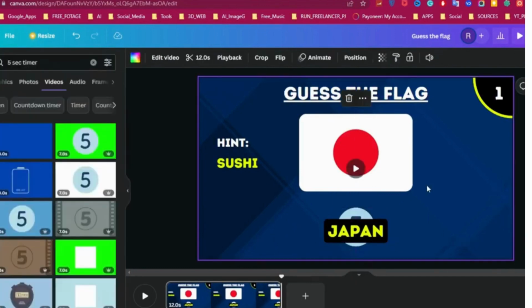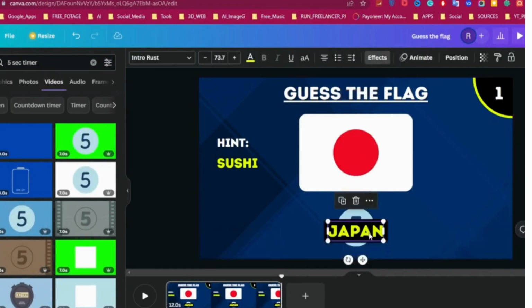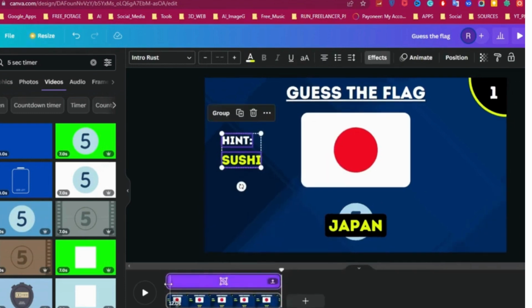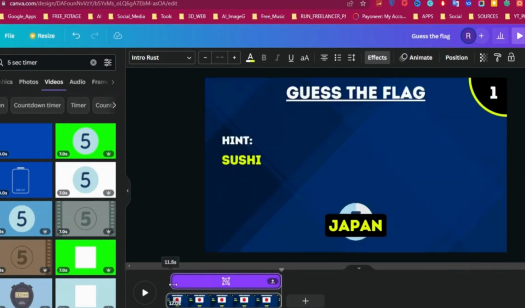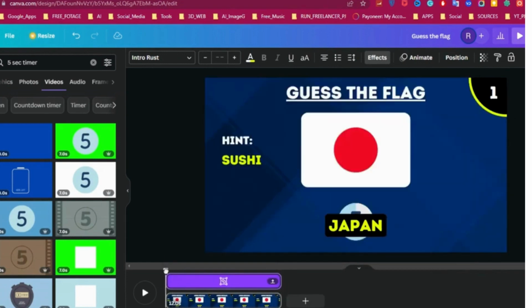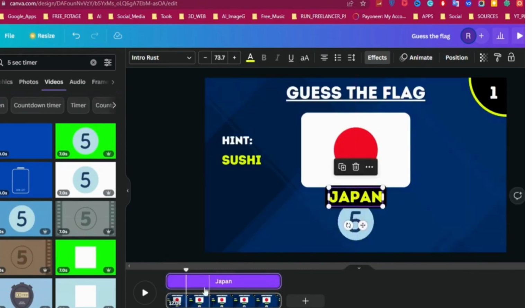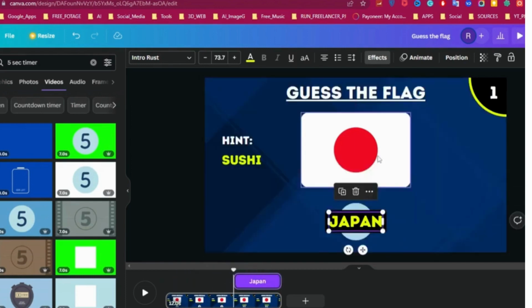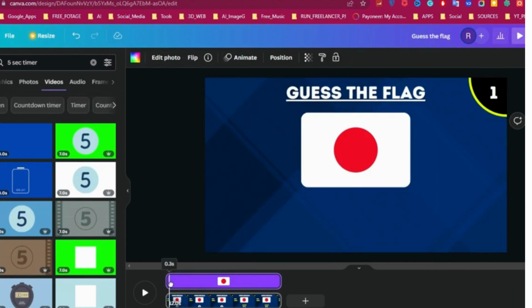The next step is to change the timing of the elements. So I'll do so by clicking on both of these text boxes while holding the Shift key, right-clicking on my mouse to bring up the menu and selecting Show Timing. Now if you drag the playhead slowly with your mouse, you will be able to place the objects at a specific time. Here I want both texts to appear at 0.5 seconds, so I will drag the handle to meet the line. Then I adjust the country text around 7 seconds. Also, the country flag appears at 0.5 second.